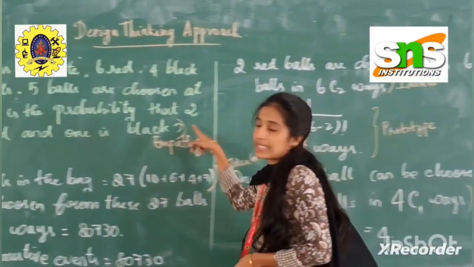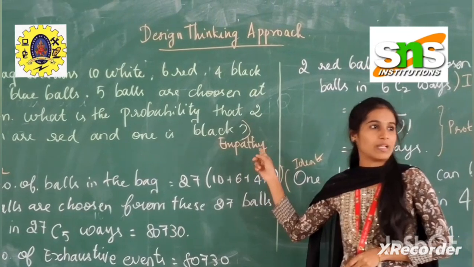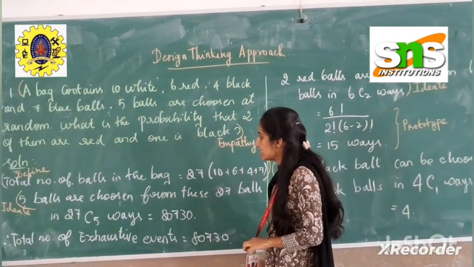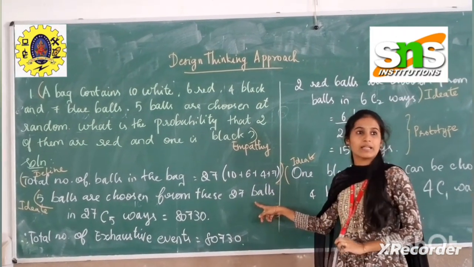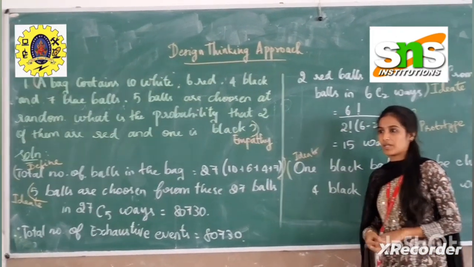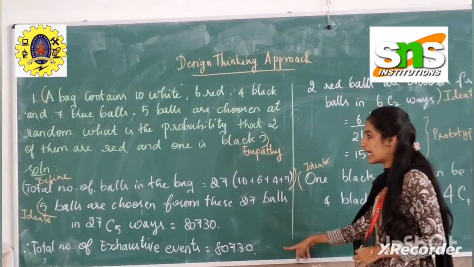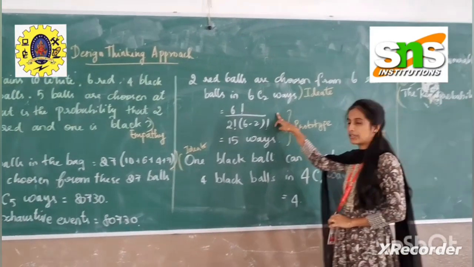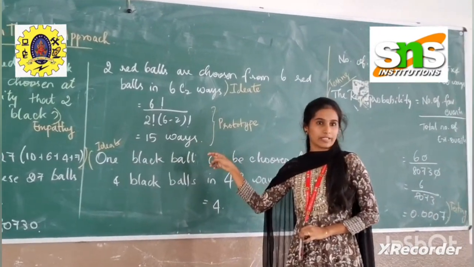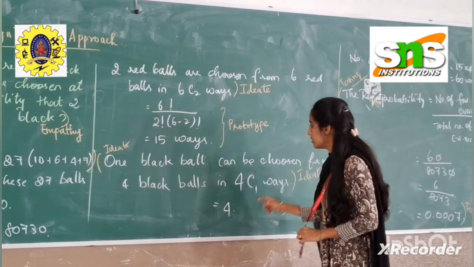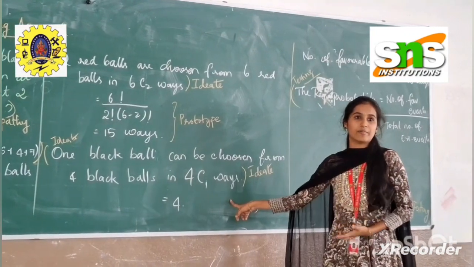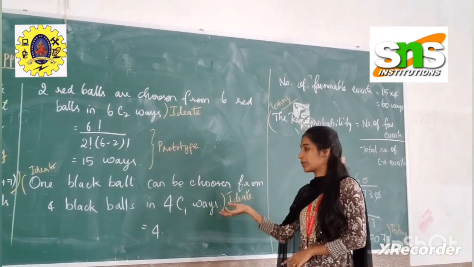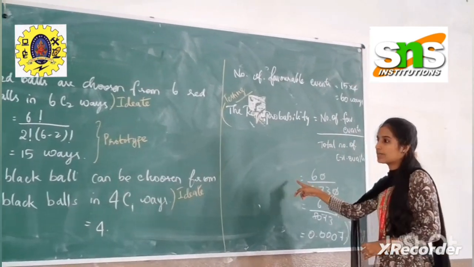First, this is the given question which comes under the empathy part. We will empathize the given question in a simple manner, and then here comes the define part where we will get the information from the question and put it into the define part, and the ideate part mostly consists of the application of a formula. Here the formula is n factorial divided by n minus r factorial, which is the probability formula, and then in ideate we will take the information from the question and apply it into the formula, and then here comes the testing part.